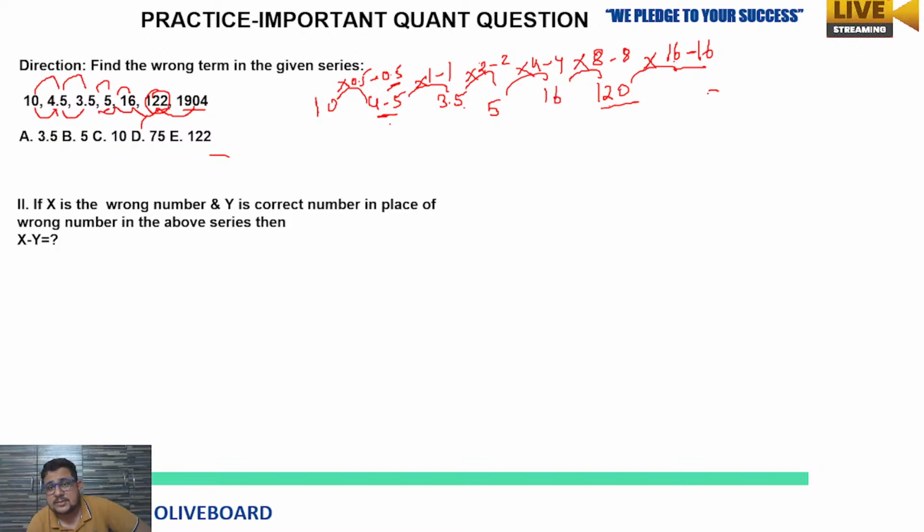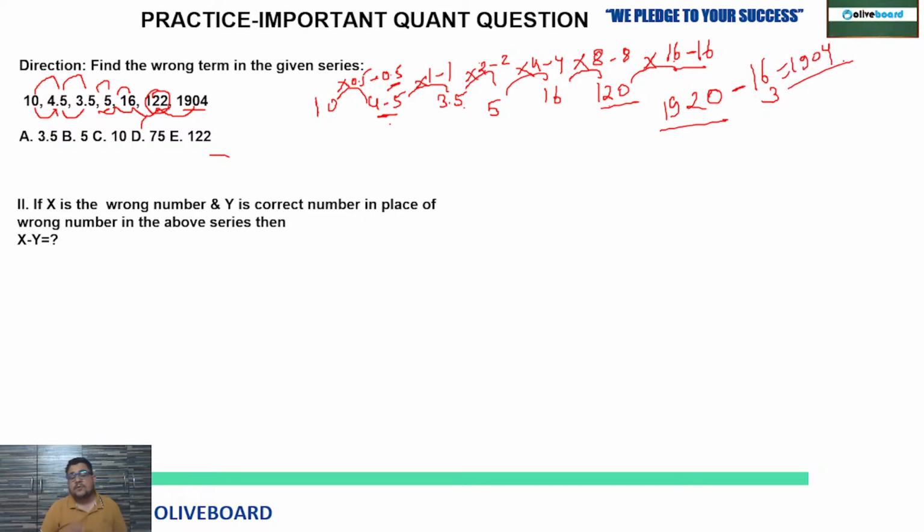16 zeros are 0. 16 twos are 32, 2, 3 carry. Now 16 ones are 16 and 3, so it is going to be 19. So 1920 minus 16, so 1904. I'm just checking it out for you all. So till the end you have to check. So only one number is wrong here, which is 122. So instead of 122 there must be 120. I hope you are getting the concept, what is going on and what is the actual thing here. So 120, option E is the correct answer.